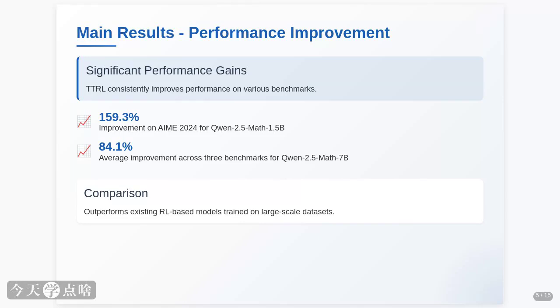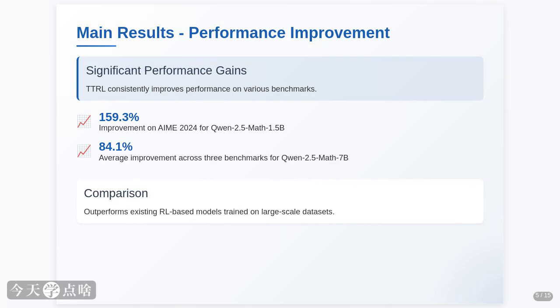And the results? They're pretty darn impressive. Look at Table 1. Across the board, TTRL gives a significant boost. Take the Qwen2.5-Math-7B model on the AIME 2024 benchmark. That's a 159.3% improvement. That's not just a tweak, that's a massive leap forward.